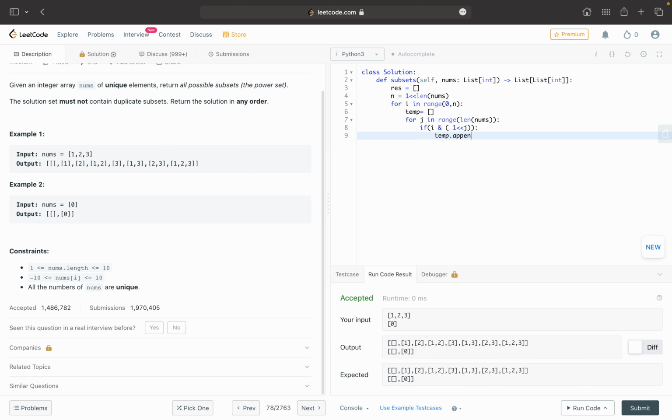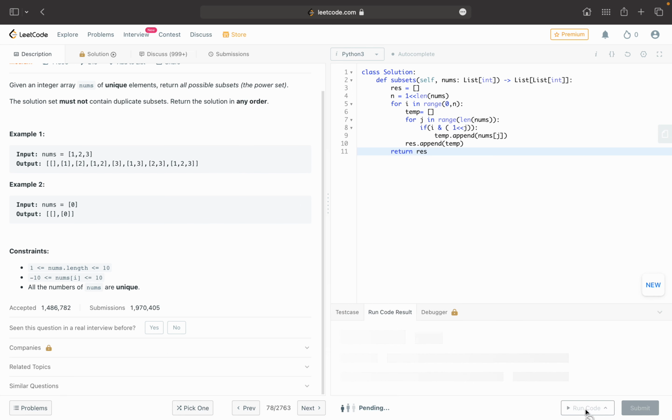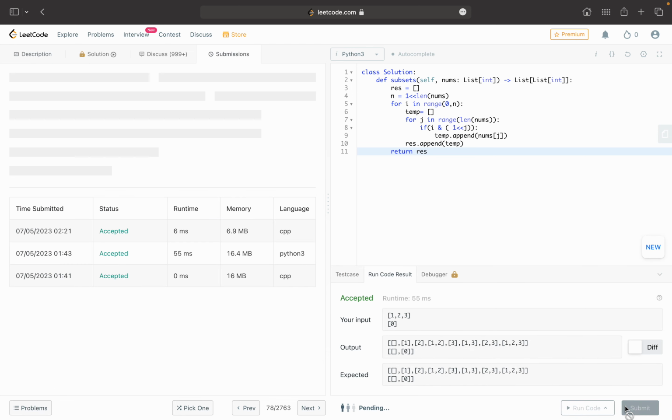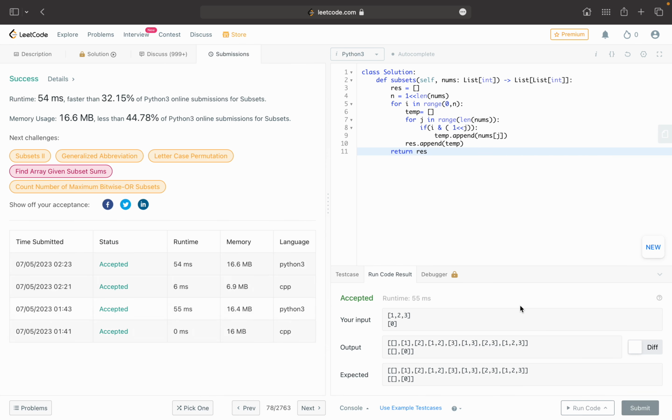Temporary list, append nums at j, then append the temporary list to the result. Return the result. It's correct. Okay, that's it for today.